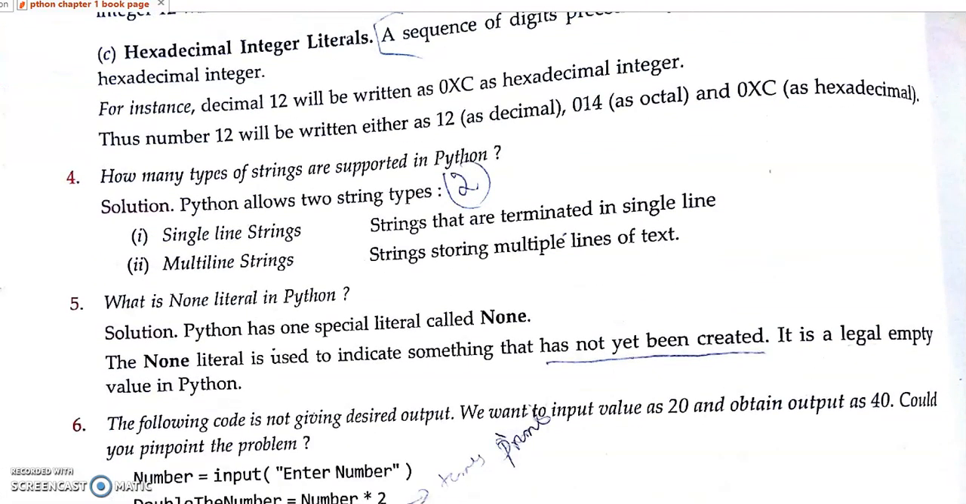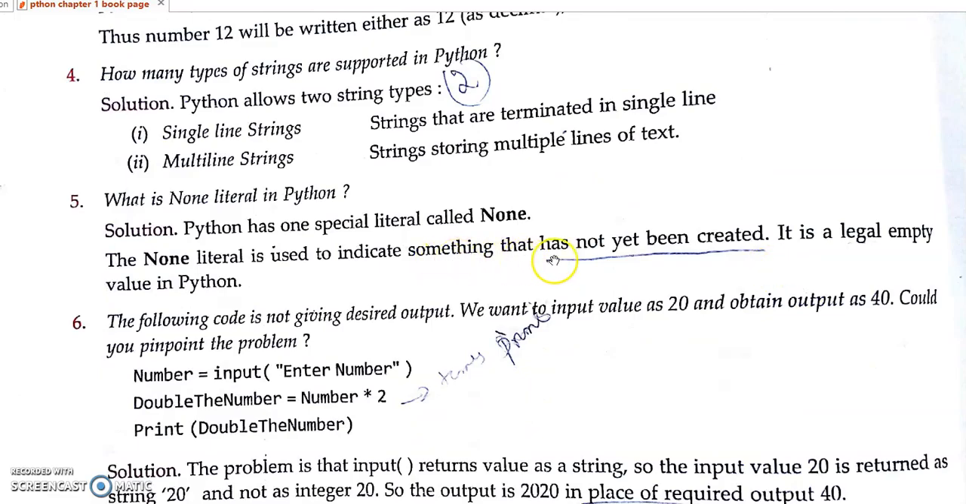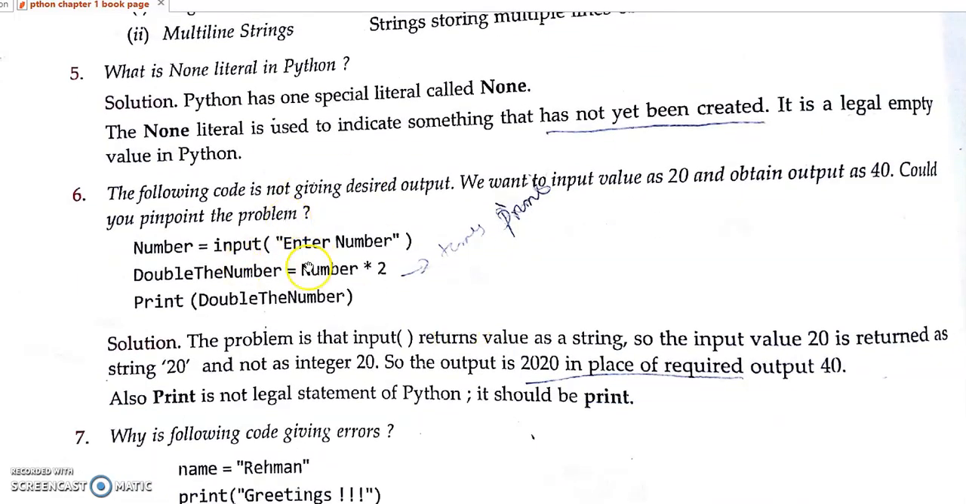Then how many strings are supported in Python? Single line string, multi-line string. Then what is None literal? It contains absence of value. It is used to indicate something that has not been created. It's a legal empty value in Python. Understand?